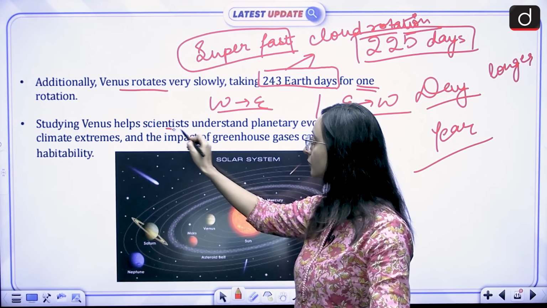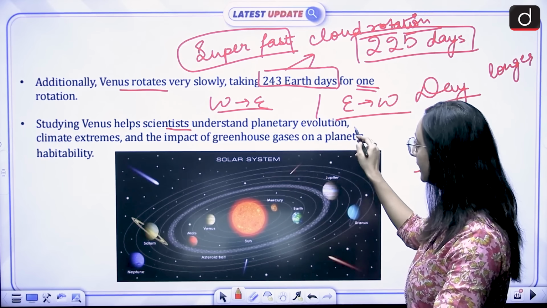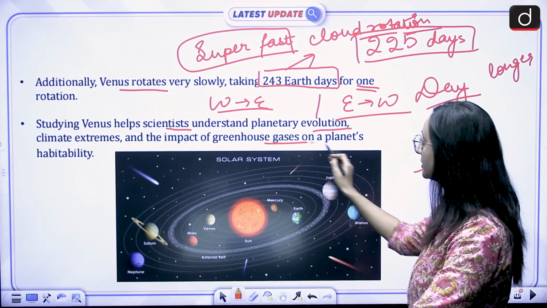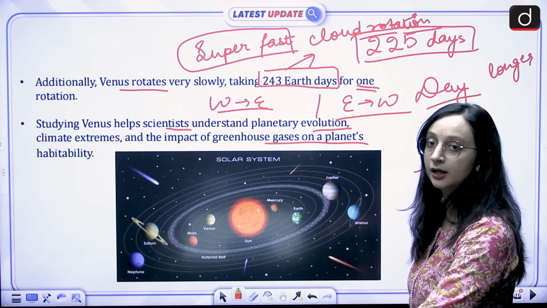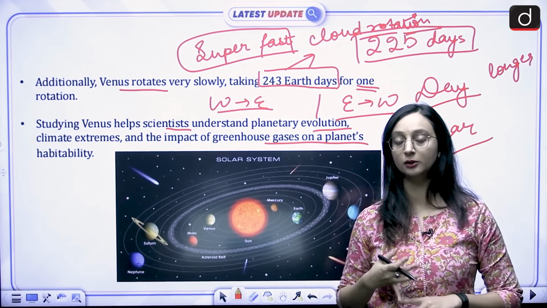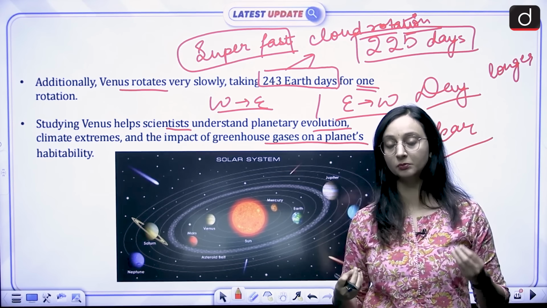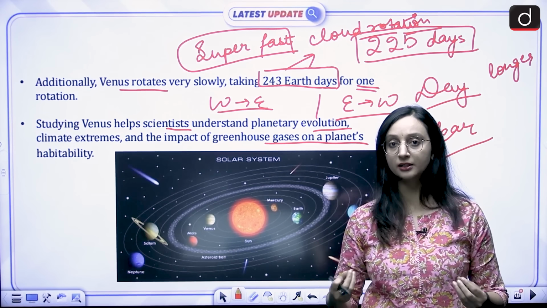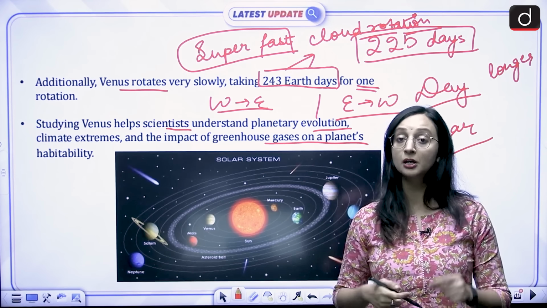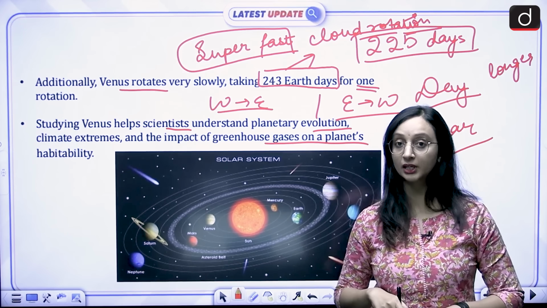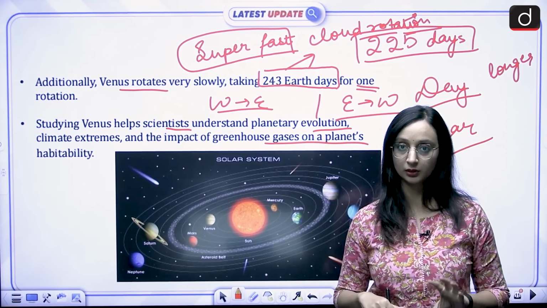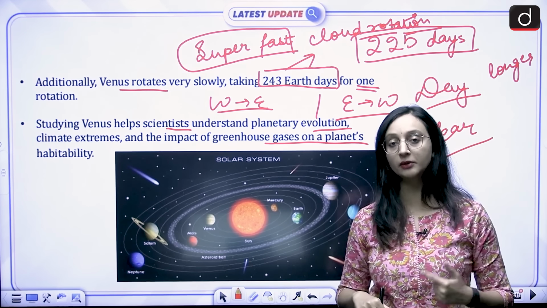So studying Venus is going to help scientists understand planetary evolution, climate extremes, and the impact of greenhouse gases on a planet's habitability. Correct, because despite the physical appearances, despite the built-up of material that is present in Earth and Venus, we see one of these planets becoming extremely hostile for sustaining life because of the atmospheric conditions, because of the extreme climatic conditions, and because of the greenhouse cover that is present on the surface of Venus. So that's why we want to study this.